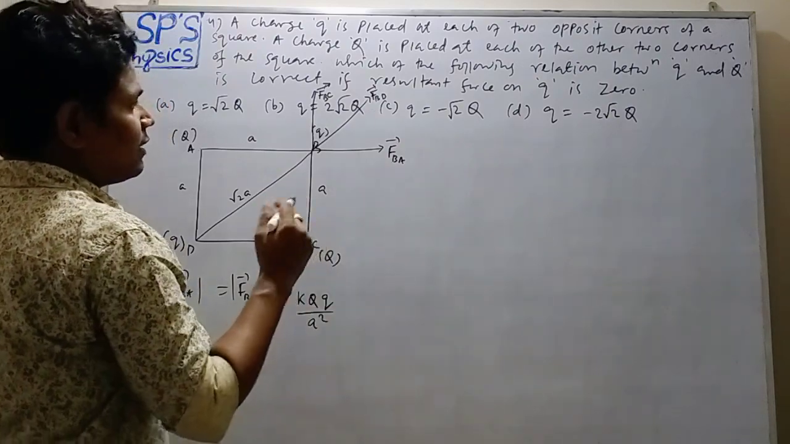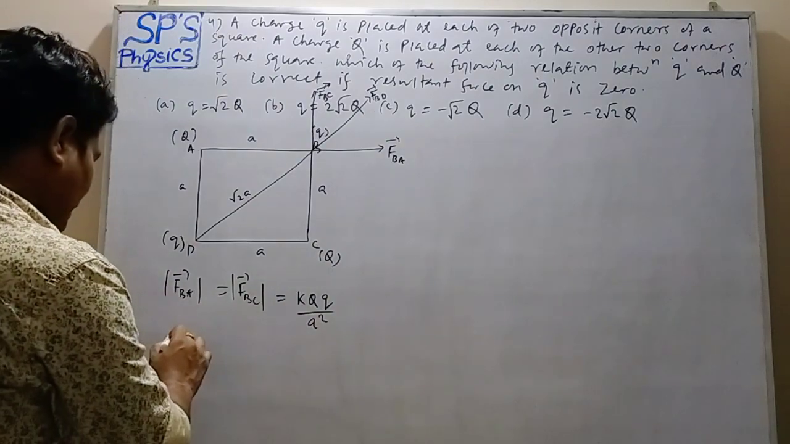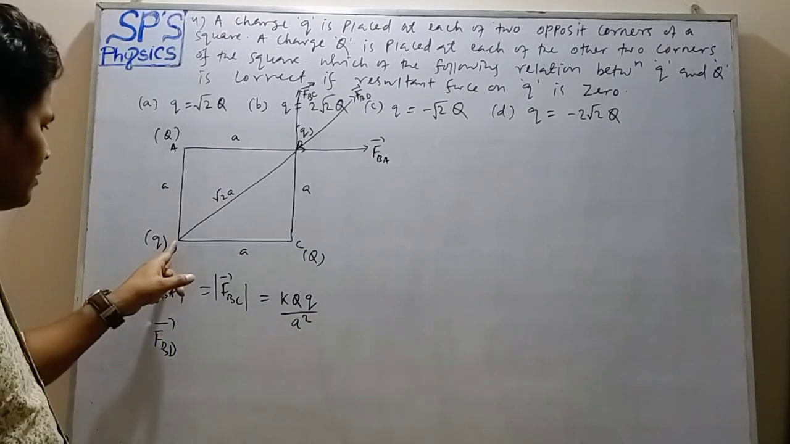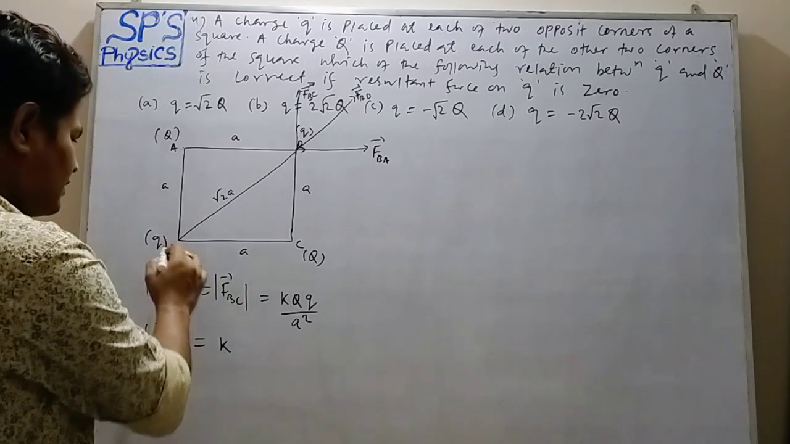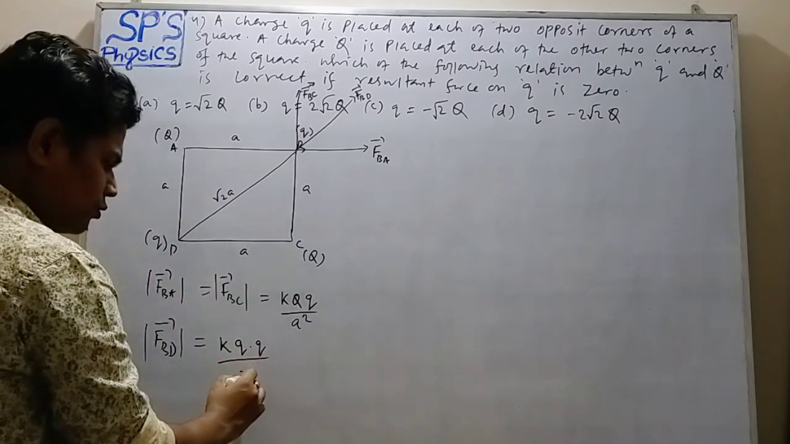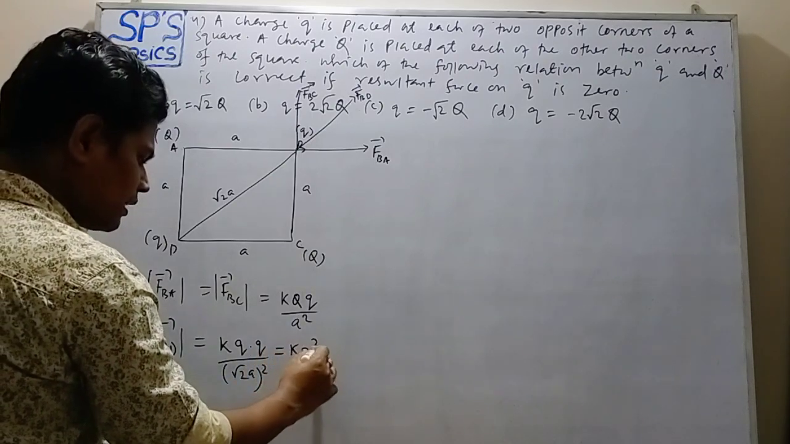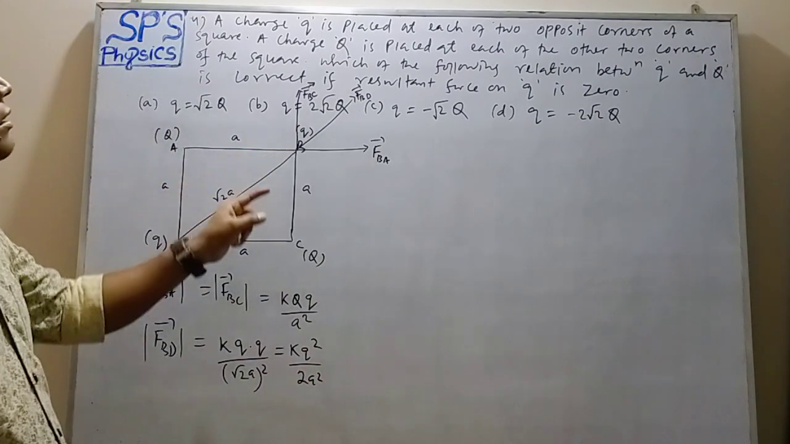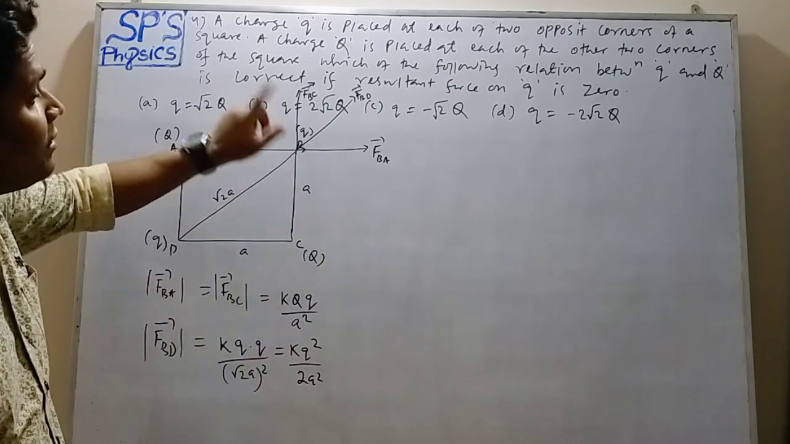Now the magnitude of FBD. FBD, that is force on charge B due to charge at D. FBD equals K, Q1 is small q, Q2 is small q, upon R square. Distance is root 2A. So root 2A whole square is 2A square. K q square upon 2A square. Now we have to find out the net resultant force on charge at B.